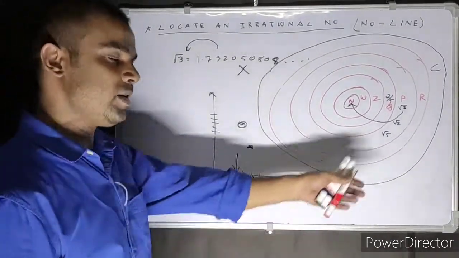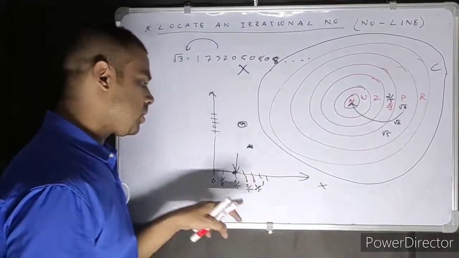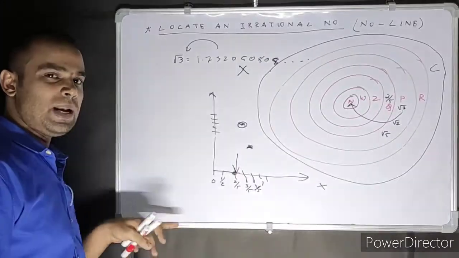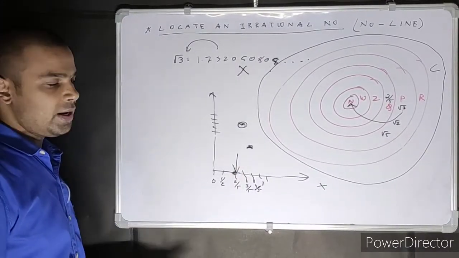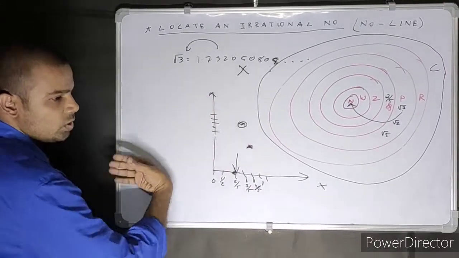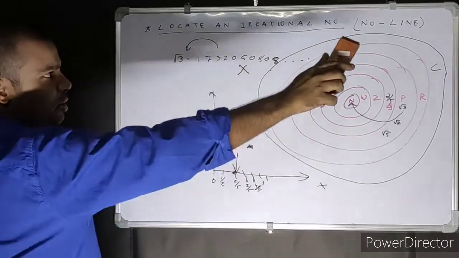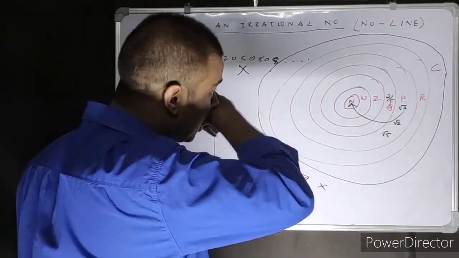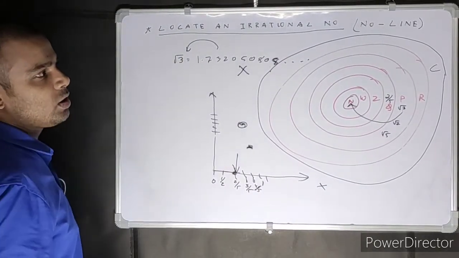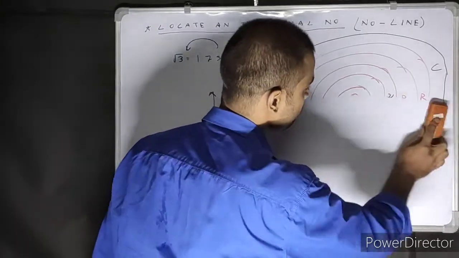I hope you are understanding what I'm trying to say. We can locate all real numbers on the x-axis or y-axis. Either the y-axis is the number line or the x-axis is the number line. If we put the y-axis down here, that becomes the x-axis, so both of them are real axes. I'm going to rub this off and show you how we plot something like root 3 on a number line. So let's start.